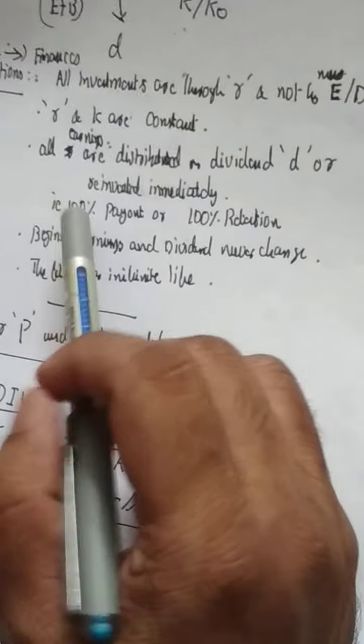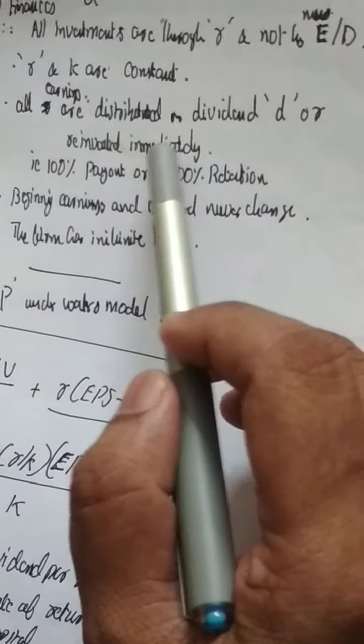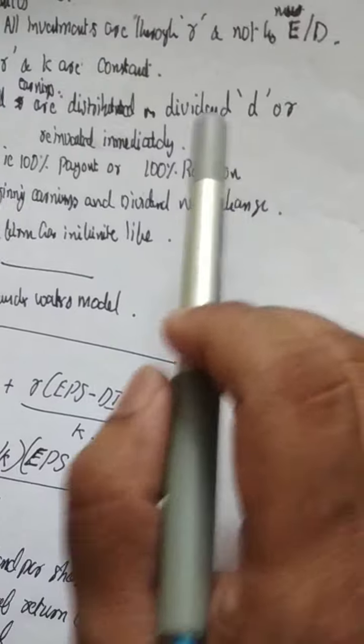Then the third assumption is that all earnings are distributed as dividend or reinvested immediately into the company. This means the company has only two policies according to James E. Walter's model: either a 100% payout ratio or a 100% retention ratio. What do you mean by a 100% payout ratio?